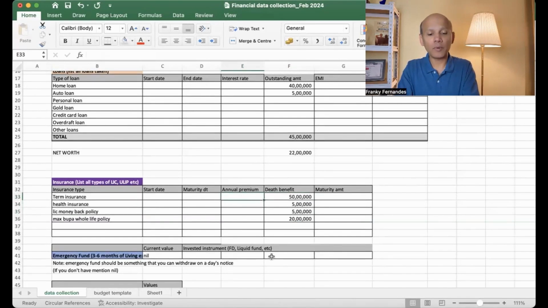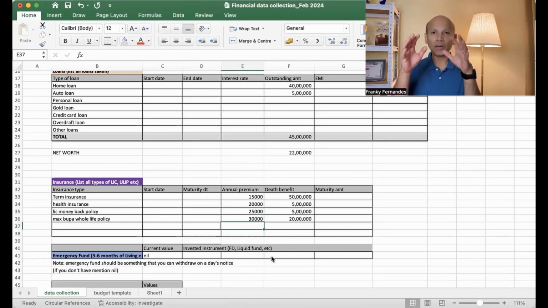For example, if you're paying 15,000, you can enter here, health insurance probably 20,000, and money back policy probably 25,000 per annum, and Max Bupa whole life policy probably 30,000 per annum. So what you're doing is entering all this data so that it gives you at one go what is your premium, what is your maturity date, and what are your death benefits.